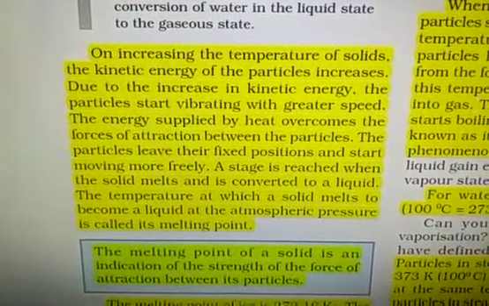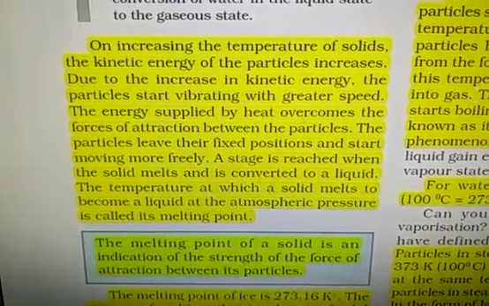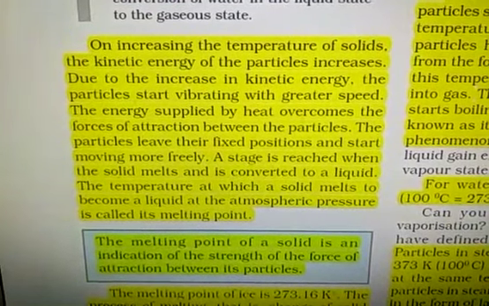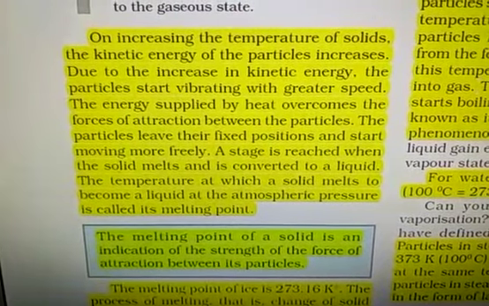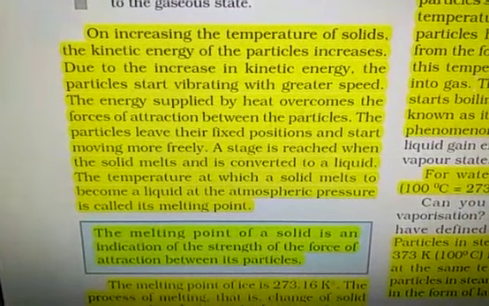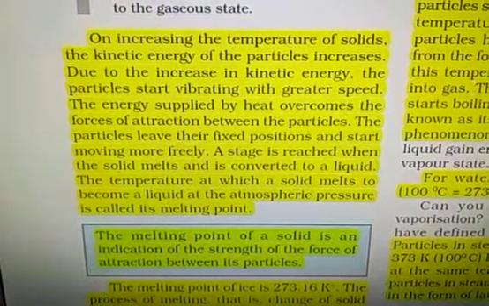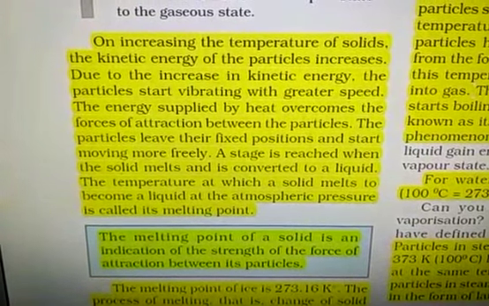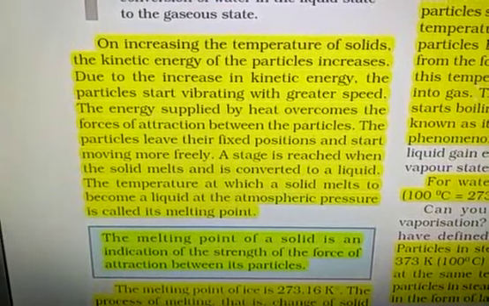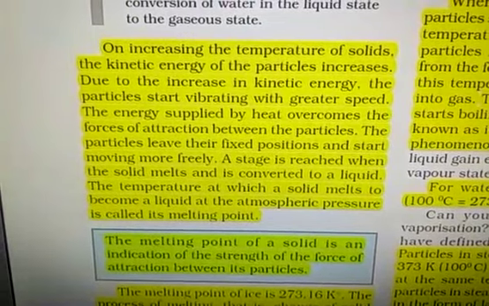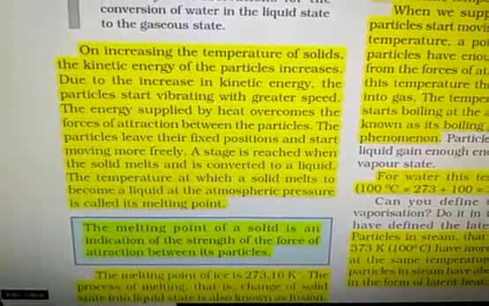On increasing the temperature of a solid, the kinetic energy of the particles increases. Due to the increase in kinetic energy, the particles start vibrating with greater speed. The energy supplied by heat overcomes the force of attraction between the particles. The particles leave their fixed position and start moving more freely. A state is reached when the solid melts and is converted into liquid. The temperature at which a solid melts to become a liquid at atmospheric pressure is called its melting point.